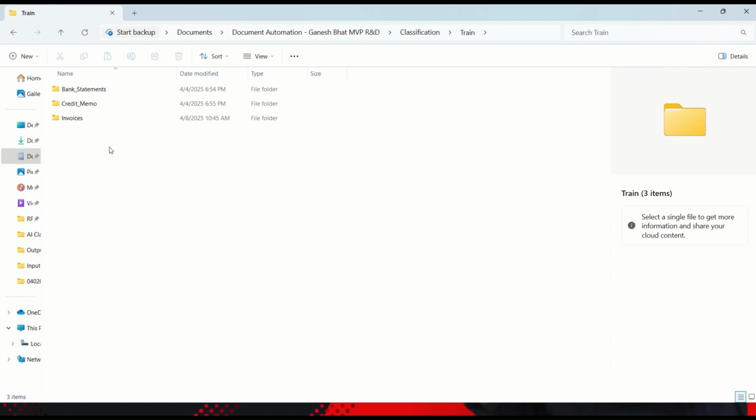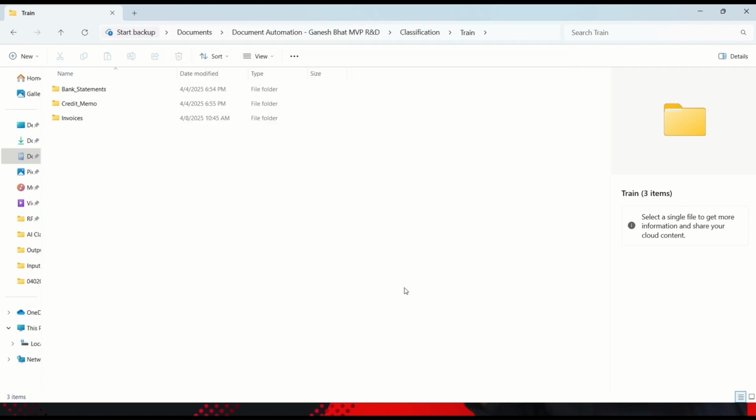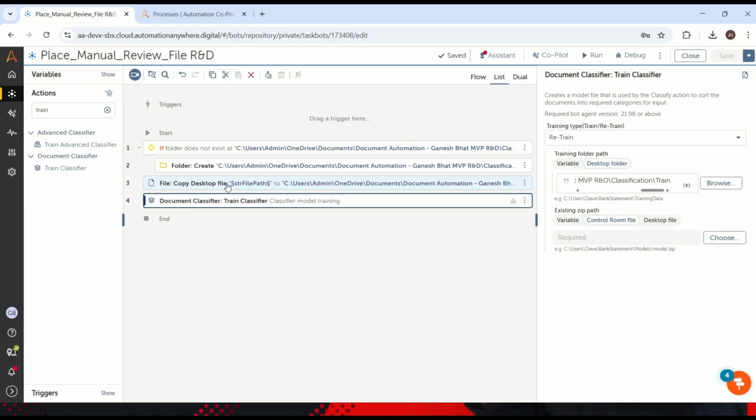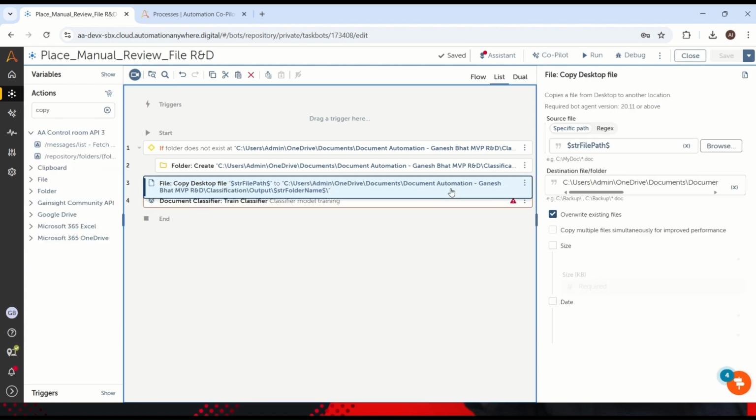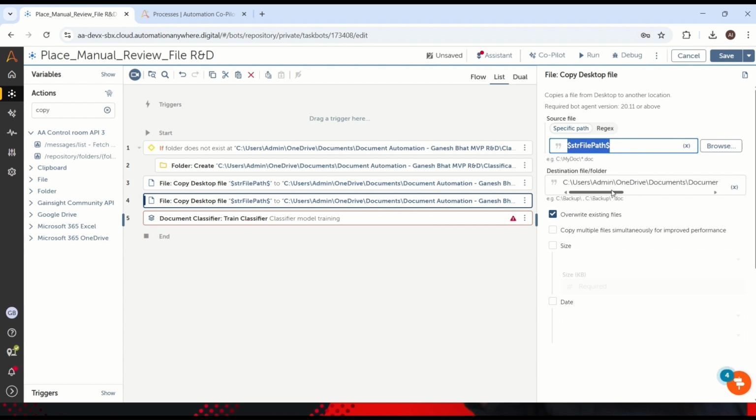This is our trained folder. Basically, whatever the latest file is, it should come into the invoice or credit memo or banking statement folder in the trained folder. So currently we have an invoice, so your bot has to pick the invoice folder and place it. Very simple. Let me take this particular path and go back, and just use the same thing. Same file, there is no difference, only your folder path will change.